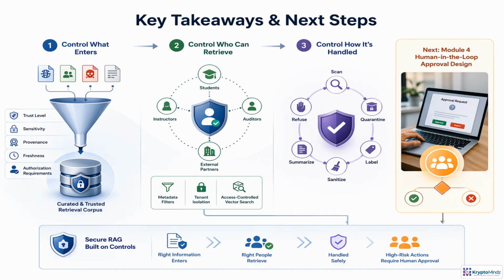Secure RAG comes down to 3 controls: curate what enters the corpus, enforce who can retrieve each document, and define how risky or malicious content is handled after retrieval. Use trust, sensitivity, provenance, freshness, and authorization as design inputs. With retrieval secured, the next layer is controlled action, deciding when high-risk agent behavior requires human approval.